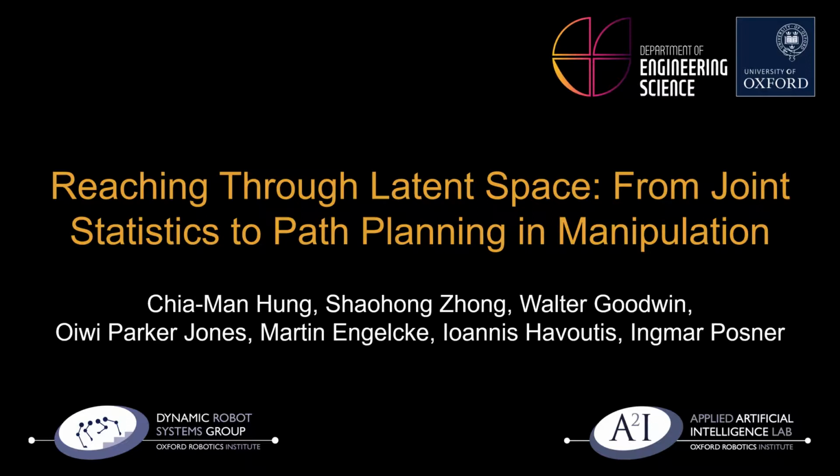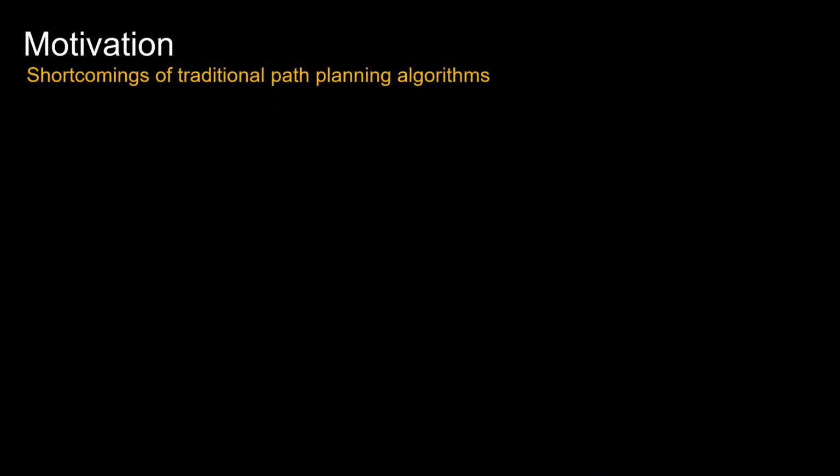We present a novel approach to path planning for robotic manipulators through optimization in the latent space of a generative model of robot poses. Path planning consists of finding a sequence of joint angles to move the robot from a start to a goal configuration.